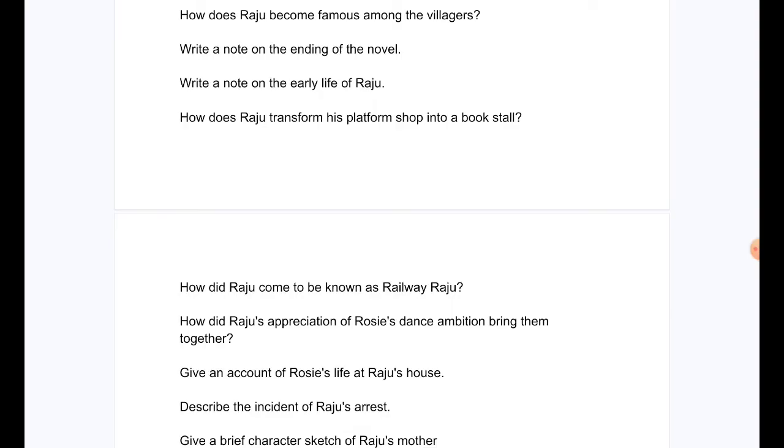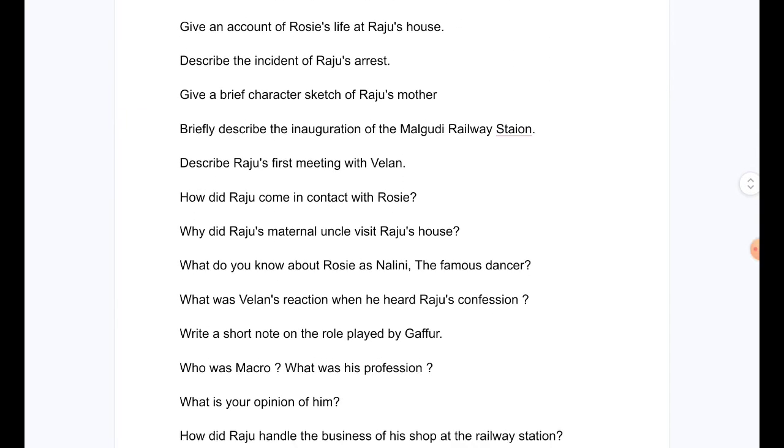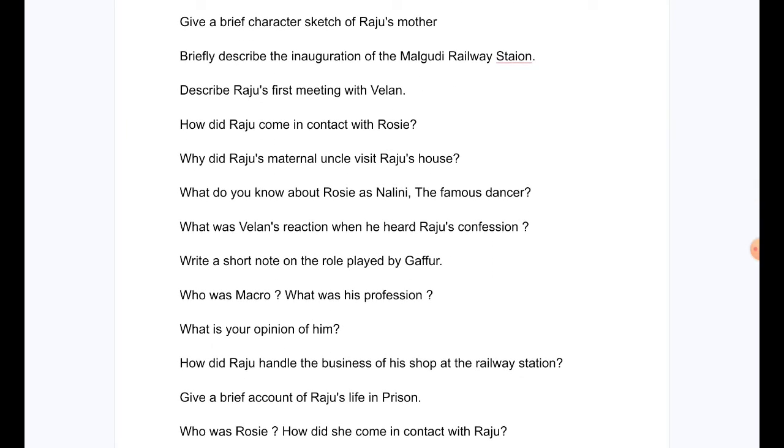How does Raju transform his platform shop into a bookstall? How did Raju come to be known as Railway Raju? How did Raju's appreciation of Rosie's dance and ambition bring them together? Give an account of Rosie's life at Raju's house. Describe the incident of Raju's arrest. Give a brief character sketch of Raju's mother. Briefly describe the inauguration of the Malgudi railway station.